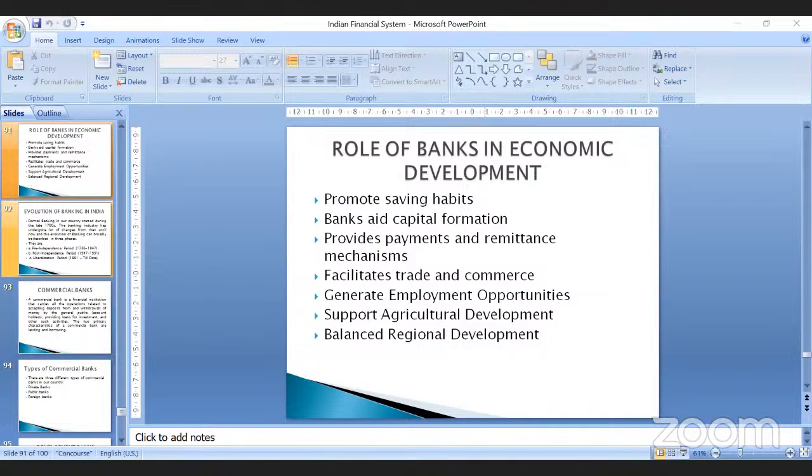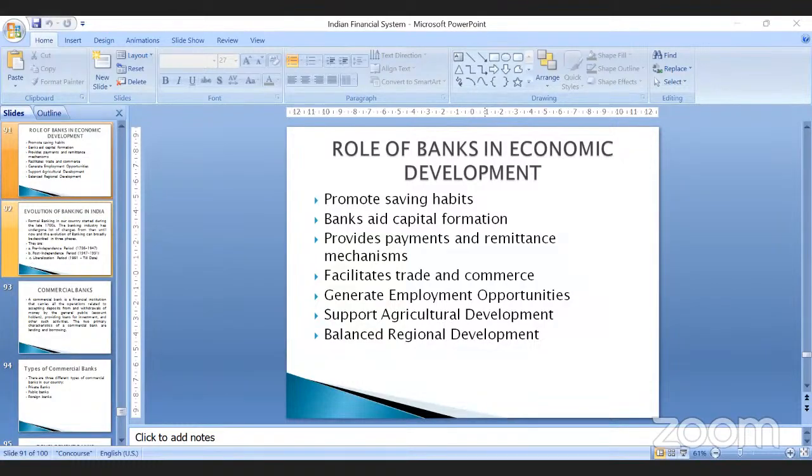They give attractive offers in terms of deposit schemes. They give you returns, rewards in the form of interest to their customers, which enables customers to create a habit of banking or a habit of saving. See, if no interest was given, if no loans were given, or if there were no deposit schemes given by the banks, nobody would invest or save their money in banks. So with these schemes, with this return on investment, banks are promoting the habit of saving.